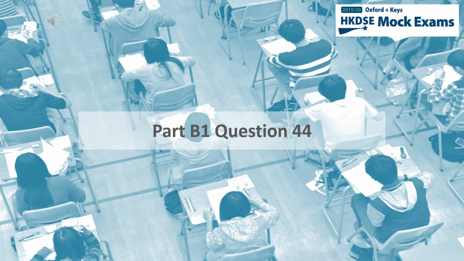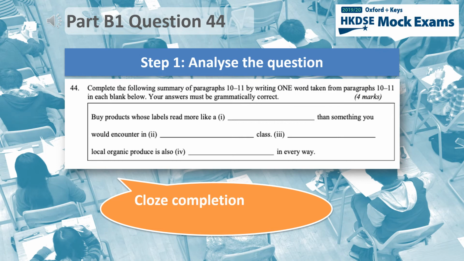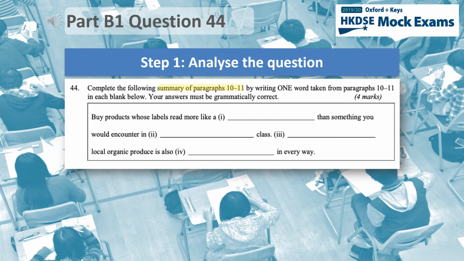Finally, question 44. This is a closed completion question that tests your understanding of some of the main ideas in the text. It requires you to complete a summary of paragraphs 10 to 11 by writing one word taken from these paragraphs in each blank. Note that your answers must be grammatically correct. Let's look at the first sentence in the summary. It is about labels for food products. The indefinite article "a" tells you that the first answer must be a noun beginning with a consonant sound, and the word "class" suggests that the second answer might be a school subject.